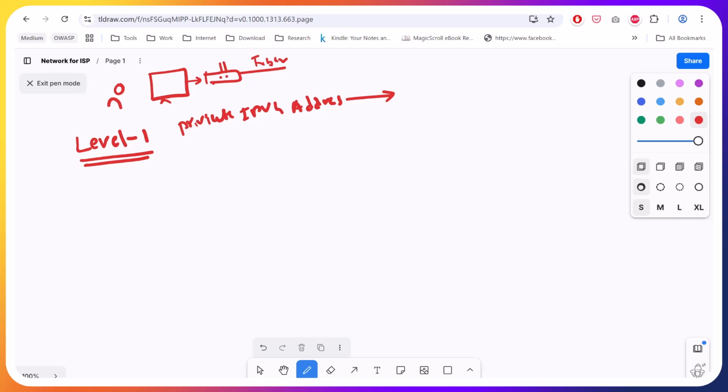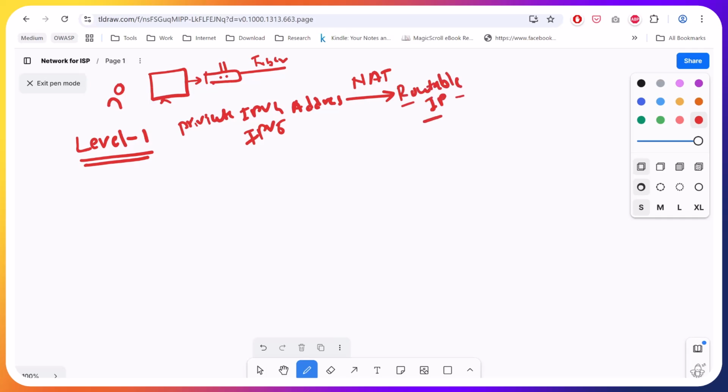Then it will use NAT, network address translation. Whatever IP you have will be converted with the help of network address translation and sent to another router. Here you will have an IPv6 address also. So it has been converted into a routable IP, you can say.